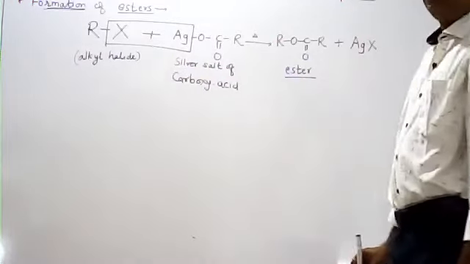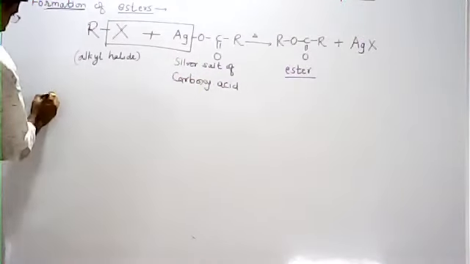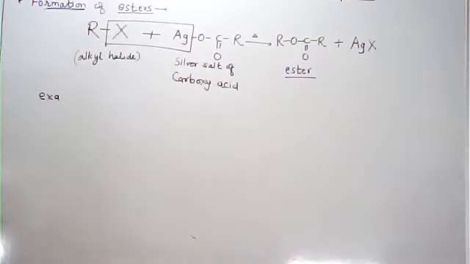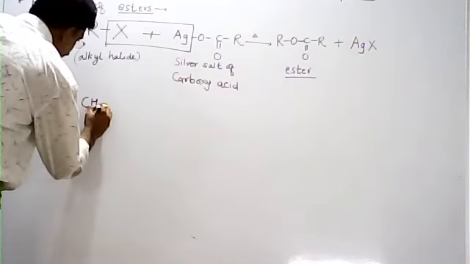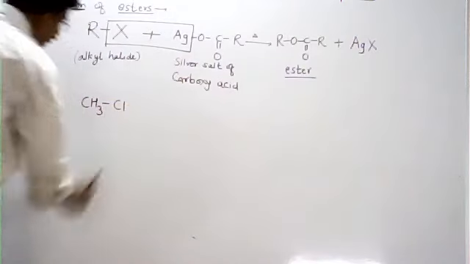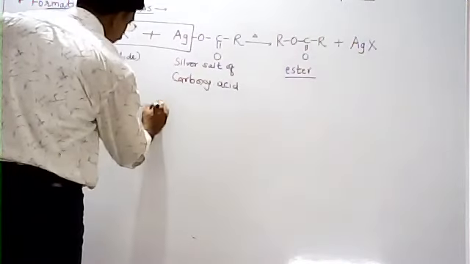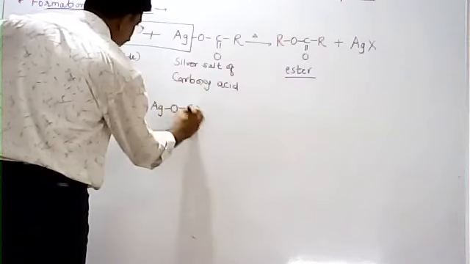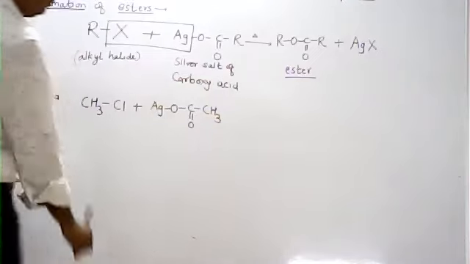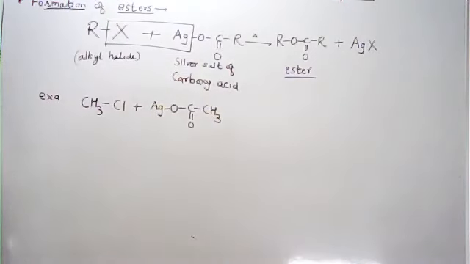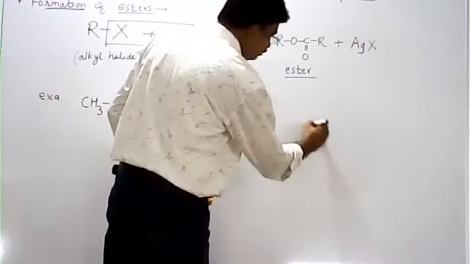Then for example, suppose the alkyl halide is CH3Cl, methyl chloride, when it reacts with the silver salt of acetic acid. This compound, suppose CH3